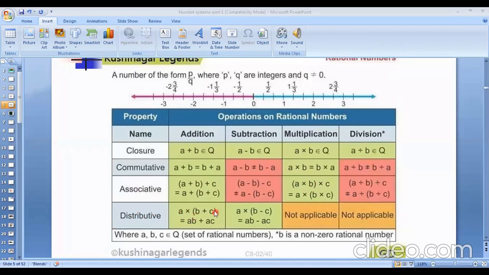Now distributive law, for addition, what will be? a into b plus c equals ab plus ac. You must know this type of property is called distributive law for addition. And distributive law for subtraction also holds: a into b minus c equals ab minus ac. But for multiplication and division, the distributive law does not hold, because we cannot divide by 0. This is why these 2 properties do not hold.